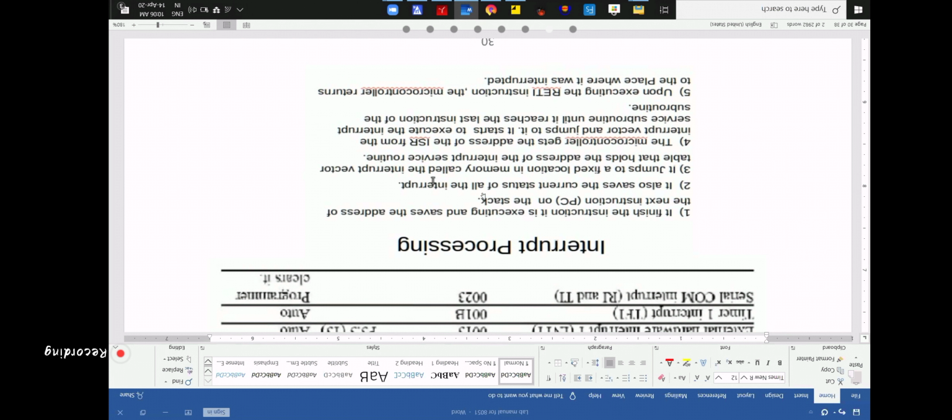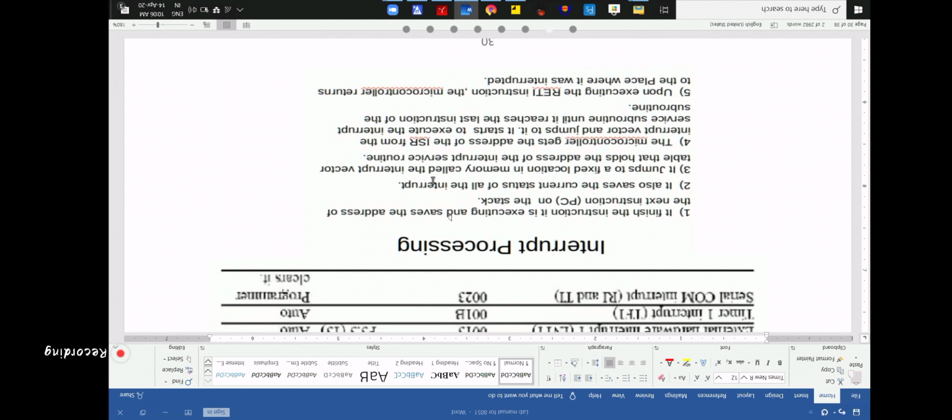Do you remember or no? The address of the main program will be saved in stack. It finishes the instruction it is executing and saves the address of the next instruction on the stack.